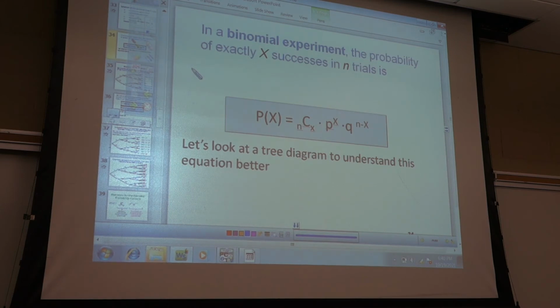Now that you've proven to me you know how to find N choose X, we can just use our calculator to find N choose X. So I'll show you guys that in a minute.